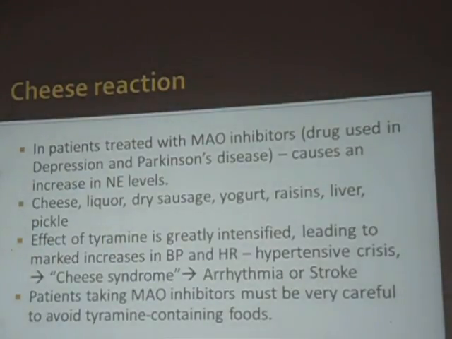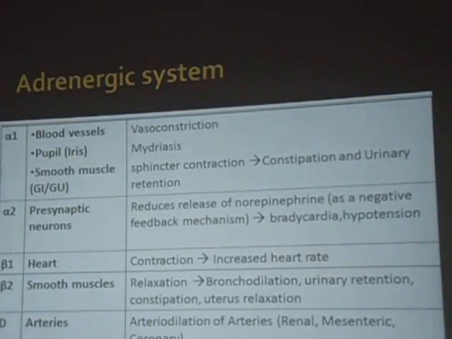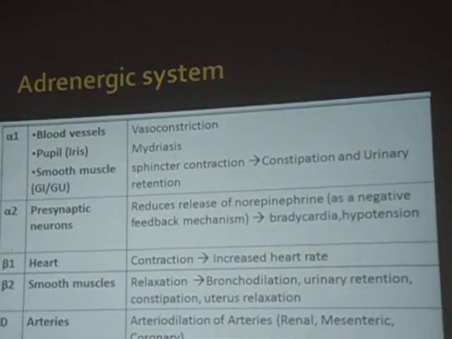If they increase the level of catecholamines, they can lead to hypertensive crisis, arrhythmia, stroke, and patients receiving MAO inhibitors and tricyclic antidepressants can have these symptoms. If the person is already suffering with hypertension in his 40s or 50s, and goes for a pizza or anything containing a high amount of cheese, then the person can get this sudden reaction. So that is the adrenergic system.